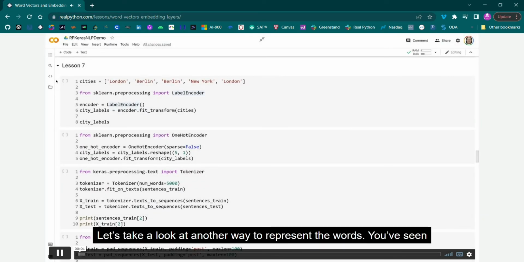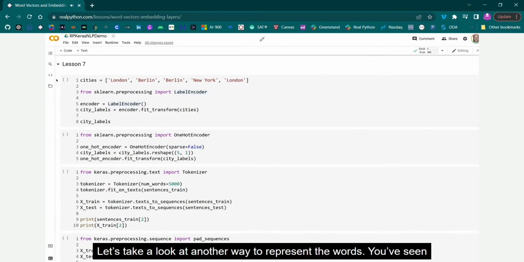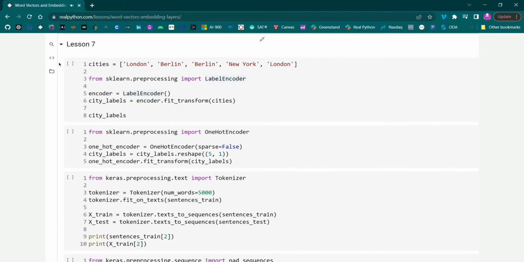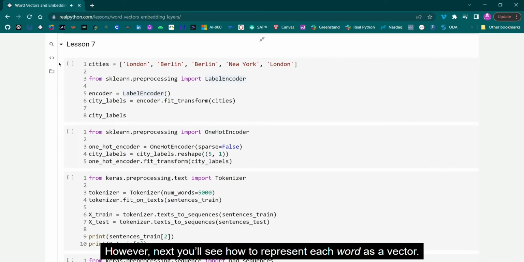Let's take a look at another way to represent the words. You've seen the bag of words model that represents a sequence of words as a vector. However, next you'll see how to represent each word as a vector. One way to represent a word as a vector is with one-hot encoding. Take a look at the following code.